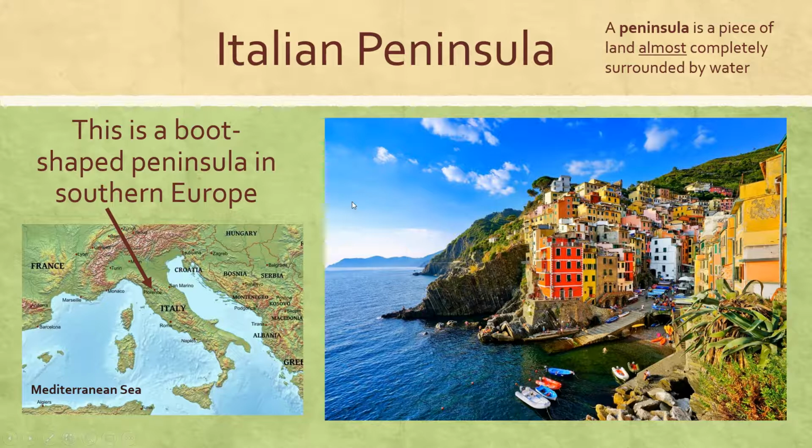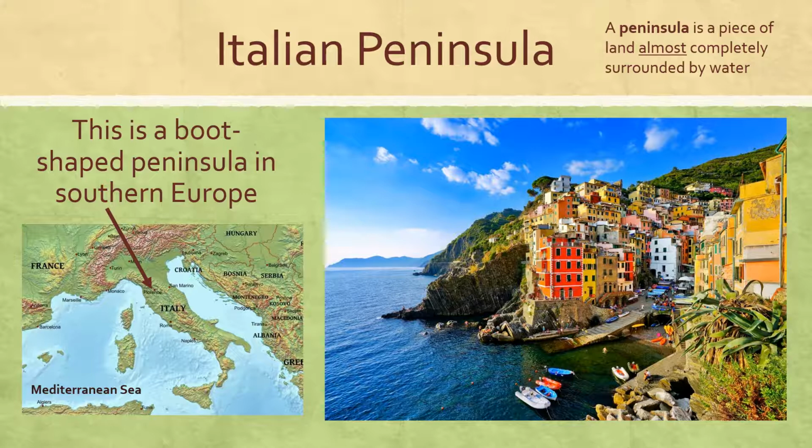And then we have a location called the Italian Peninsula. What's really unique about the Italian Peninsula is that it is shaped like a boot. If you take a look here on my map, you can see that we have the heel of the boot right here. Here's the toe. And here is the boot that goes on your foot, your ankle, and your lower leg. The word peninsula is a really important word. It's a word you need to know.